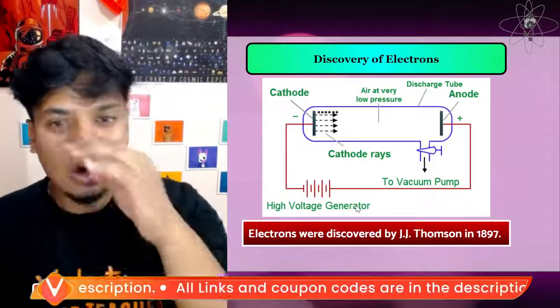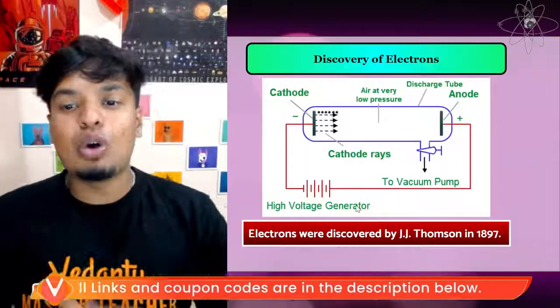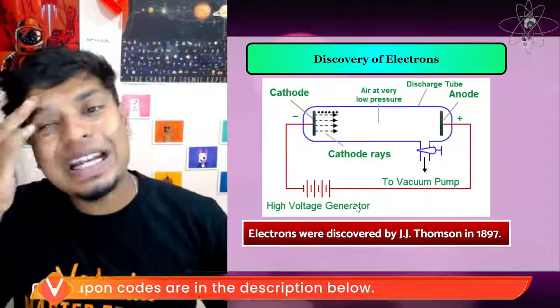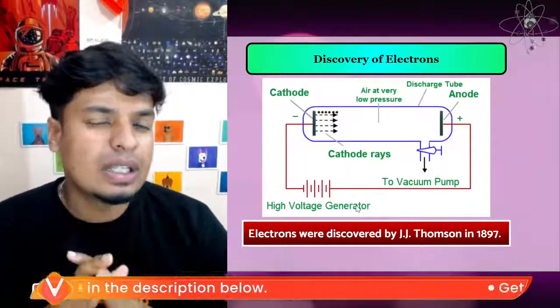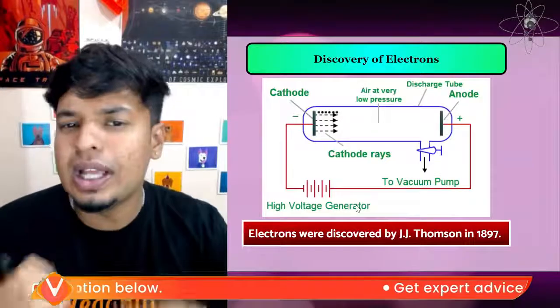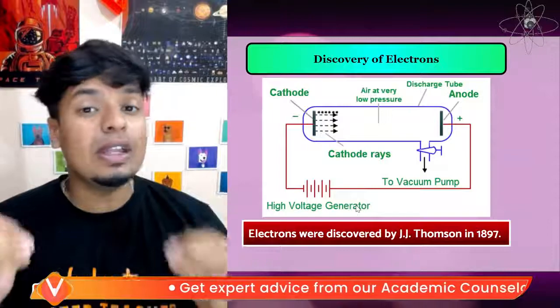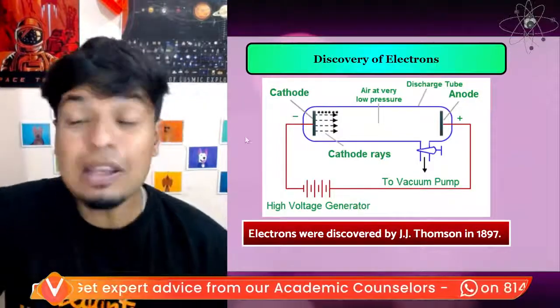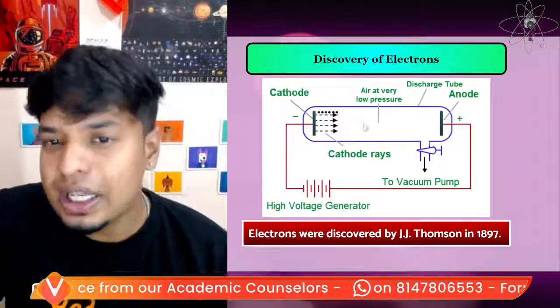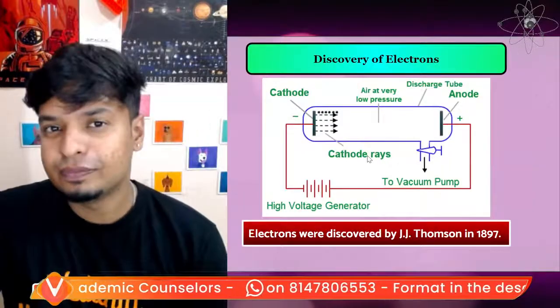Great. So, this discovery of electrons was made by J.J. Thomson in the year 1897. He conducted a very cool experiment, a cathode ray experiment, in which he passed cathode rays inside a tube.